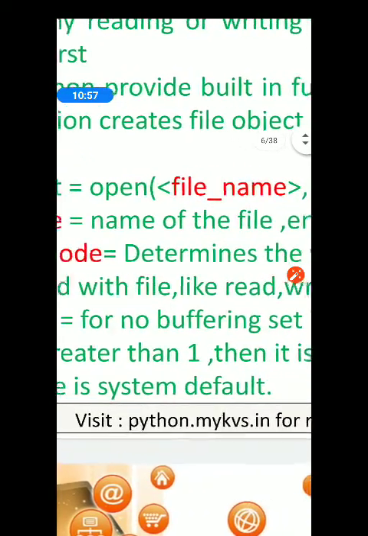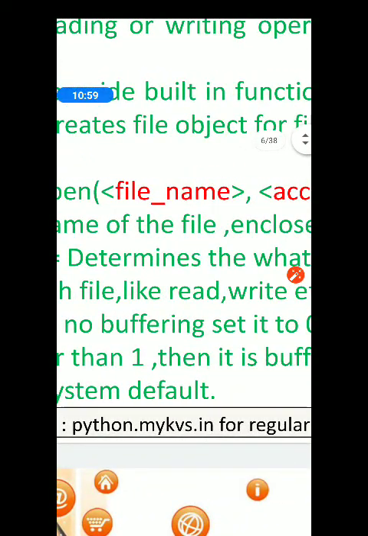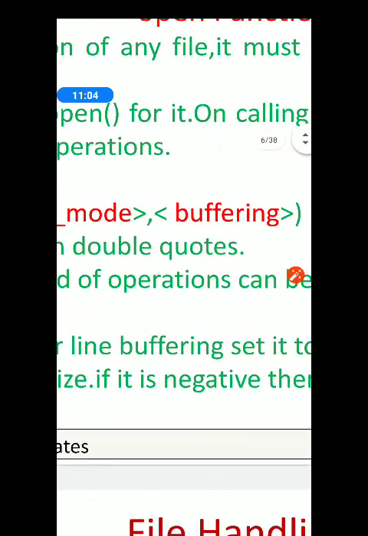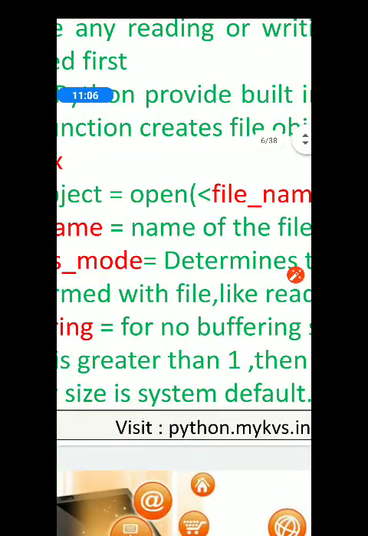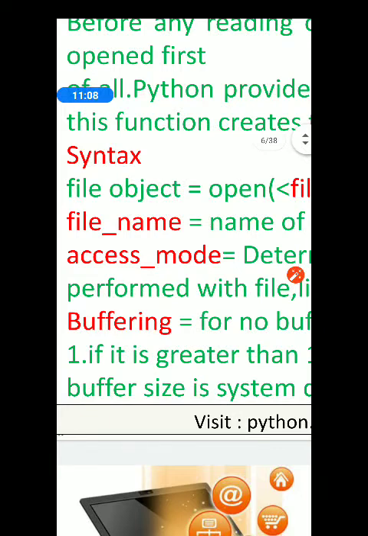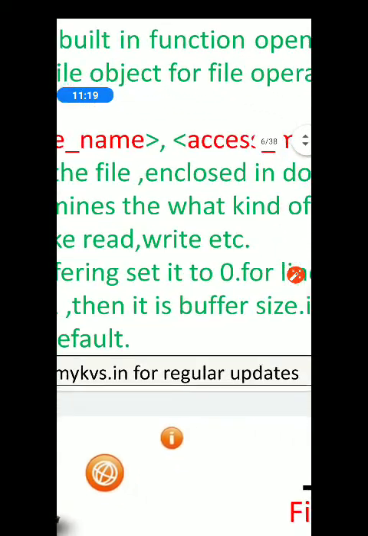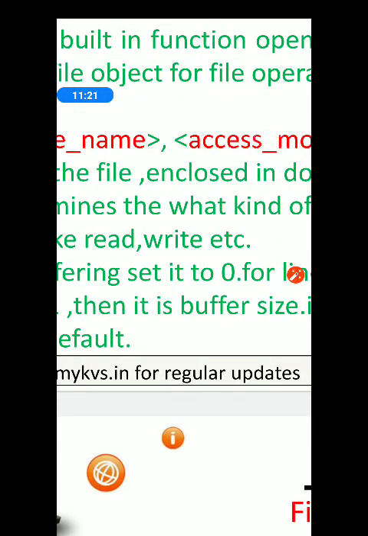Here file name is any of the file names with the extension, of course, and that should be enclosed within double quotes. The access mode, I'll give you the list of access modes available with Python. It determines for which reason you want to open your file, whether it is for reading or writing or both.